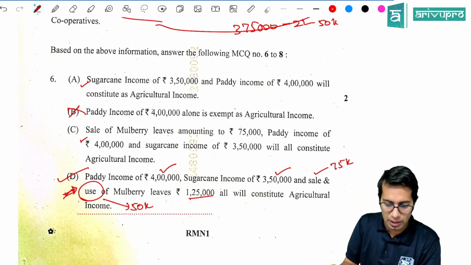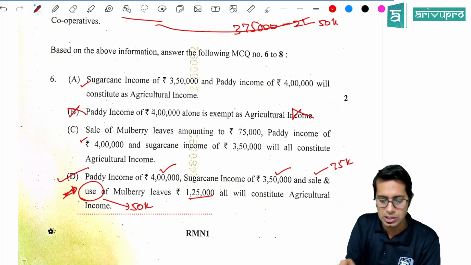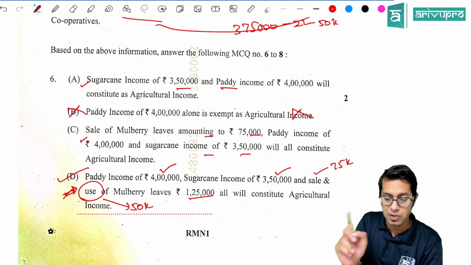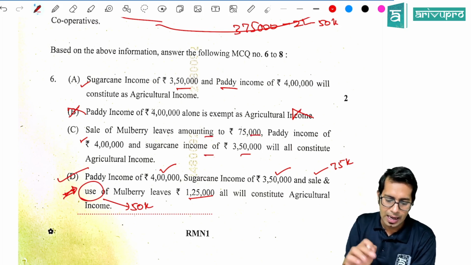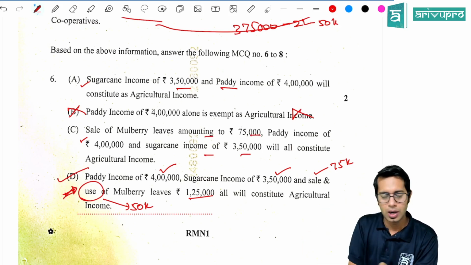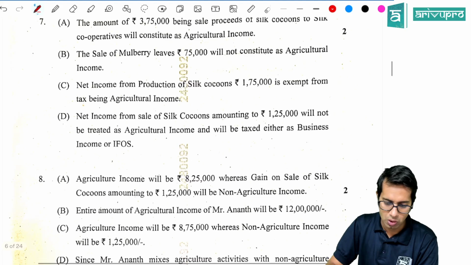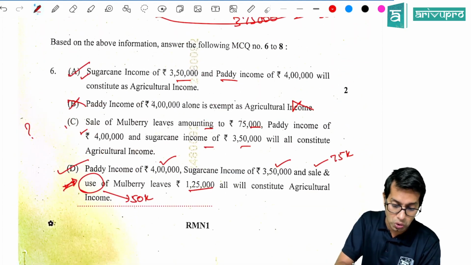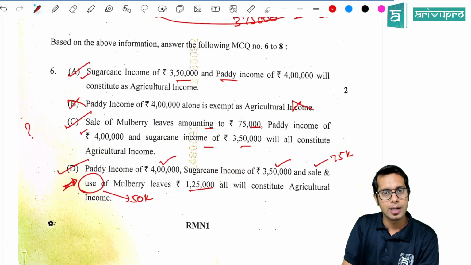Now if you're reading, this option is wrong, because they say that only this is an agricultural income. Here they are referring only to 2 incomes. Here they are referring to 3 incomes, but 1 income they have excluded. And lastly, they give all the 4. They are talking about all the 4 incomes. So we are selecting the best option out of 3 options. So here I felt that this question is a little tricky, because this is also true. This is also true. A and B are true. D is also true. And the best option is what, sir?